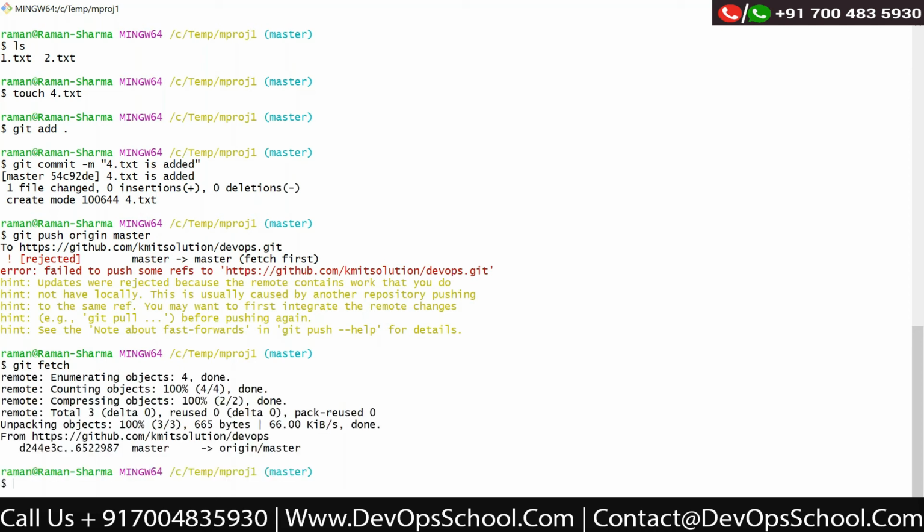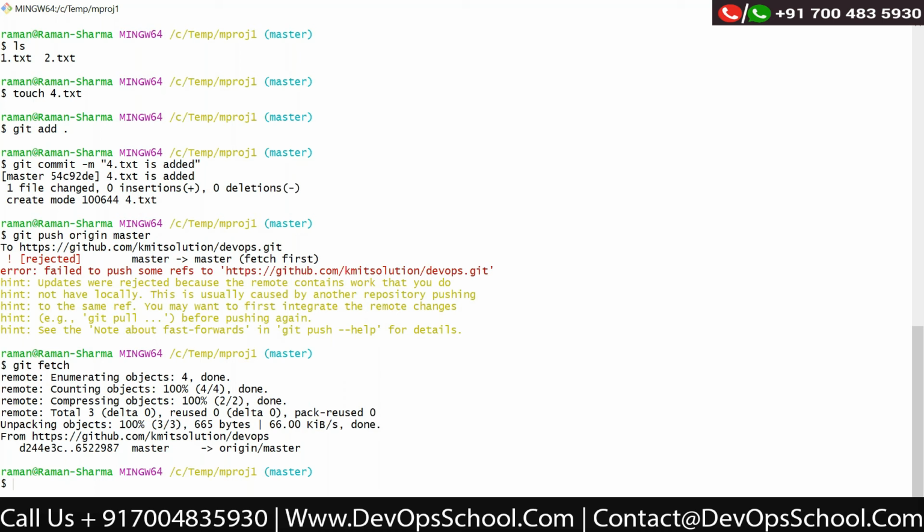Okay, so when you run this git fetch command, what it will do is check what different objects are on the remote repository, and after that it will compare whether there is any file which is not available on the local repository and is available on the GitHub repository.